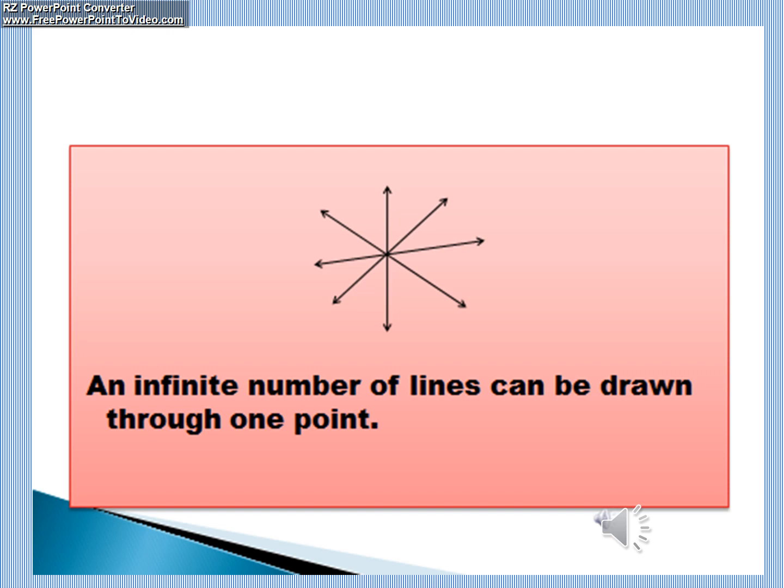Now what was the property of the point we have studied? That from a single point, an infinite number of lines can be drawn. We can draw as many lines as we want passing through one point. Please remember this: an infinite number of lines can be drawn through one point.